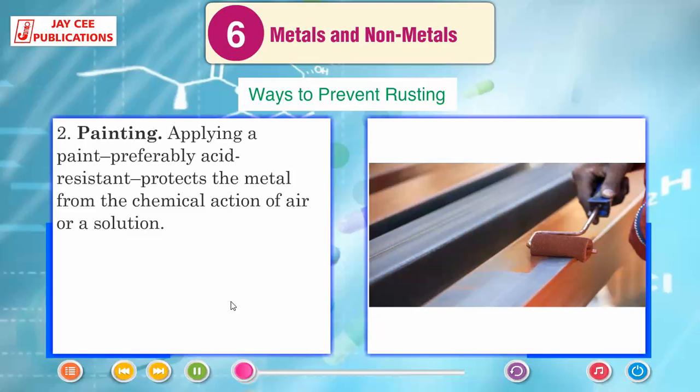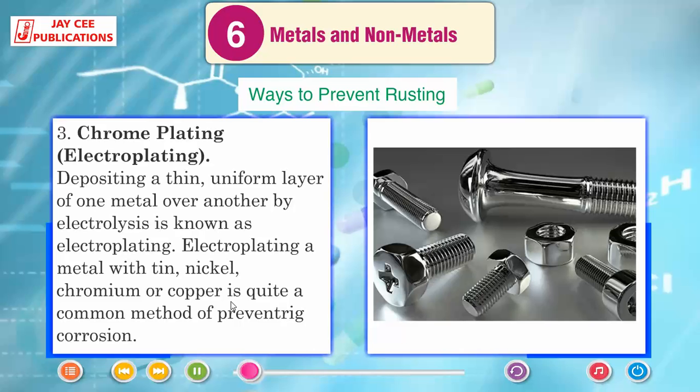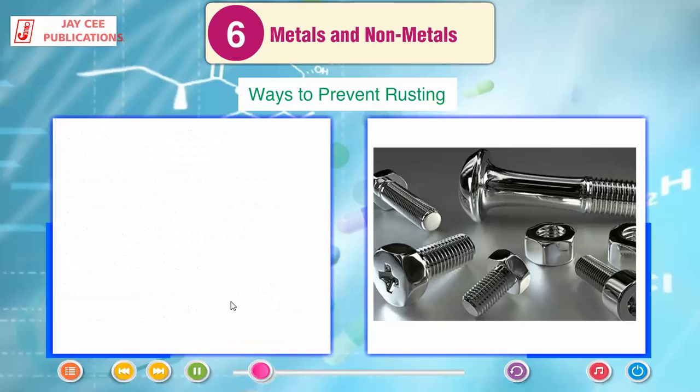Painting. Applying a paint, preferably acid resistant, protects the metal from the chemical action of air or a solution. Chrome plating, electroplating. Depositing a thin uniform layer of one metal over another by electrolysis is known as electroplating. Electroplating a metal with tin, nickel, chromium or copper is quite a common method of preventing corrosion.